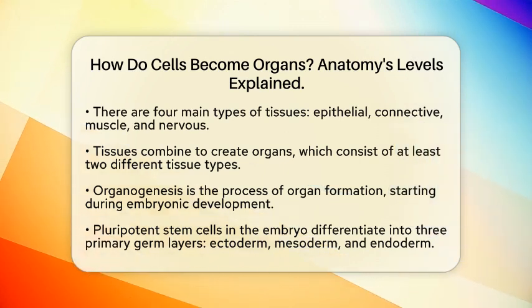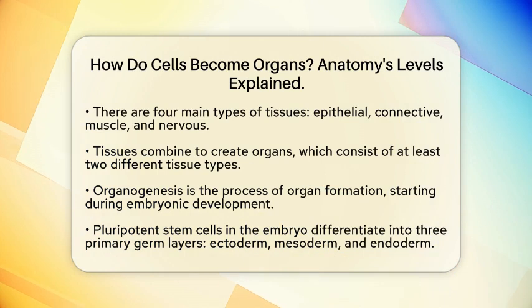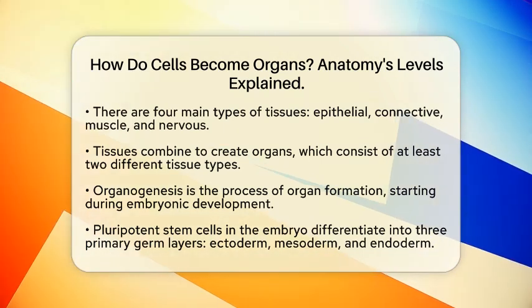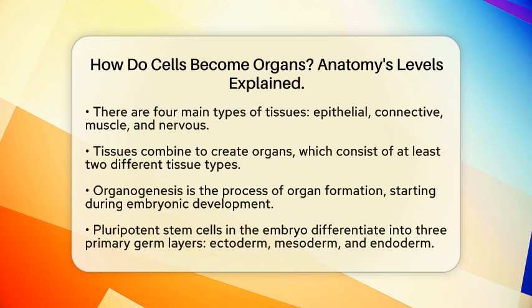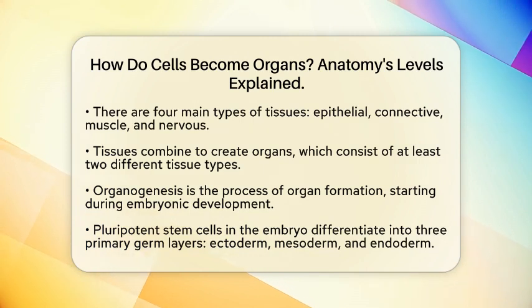An organ is made up of at least two different types of tissues working together to perform specific functions. For example, the heart is an organ that consists of muscle tissue to pump blood, connective tissue for support, and nervous tissue to regulate the heartbeat. This process of forming organs is known as organogenesis, and it begins during embryonic development.